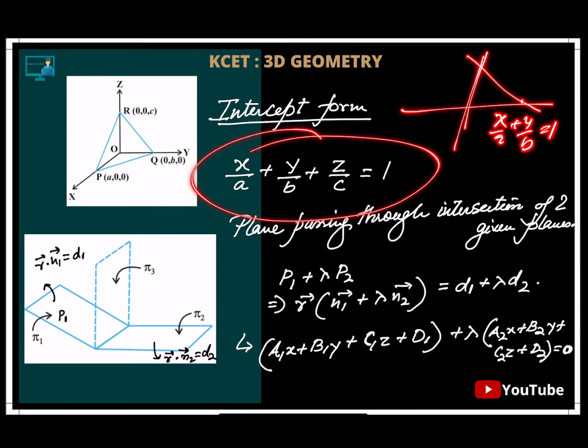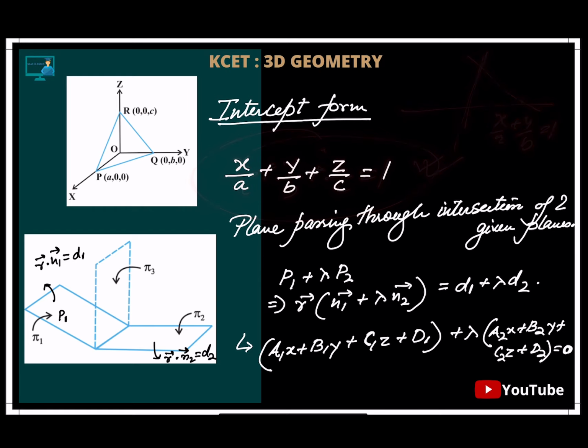Here, since the plane is cutting at 3 coordinates, x, y, and z, so x/a + y/b + z/c = 1. That's it. Clear? Now, what is this point A on the x-axis? (a, 0, 0): when x is a, y is 0 and z is 0. What is the intercept? It means the point where it is cutting the x-axis, purely the x-axis, so the other coordinates have to be 0. Similarly, for cutting the y-axis, the other coordinates have to be 0. So this is the x-intercept, y-intercept, and z-intercept.